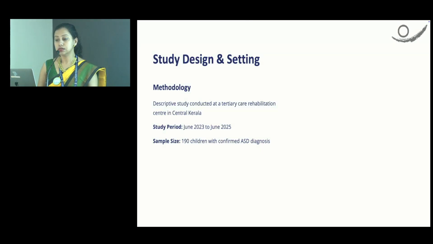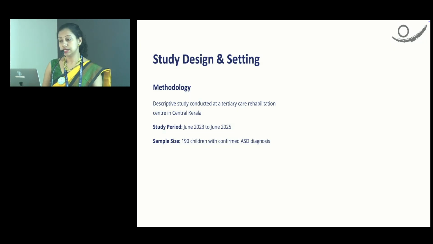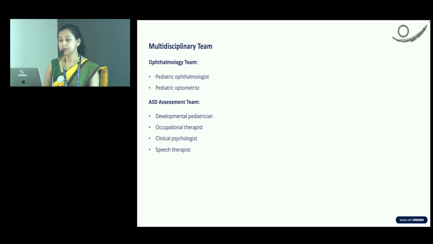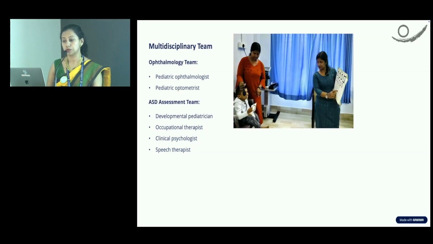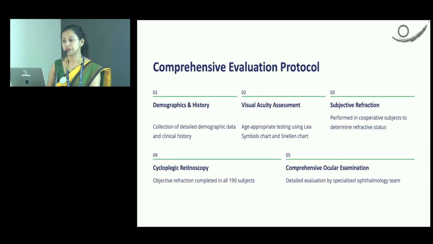It was a descriptive study conducted at a tertiary care rehabilitation center in central Kerala from June 2023 to June 2025. We included a sample size of 190 children with confirmed autism spectrum disorder. Our team was multidisciplinary, consisting of a pediatric ophthalmologist, pediatric optometrist, developmental pediatrician, occupational therapist, clinical psychologist, as well as a speech therapist.